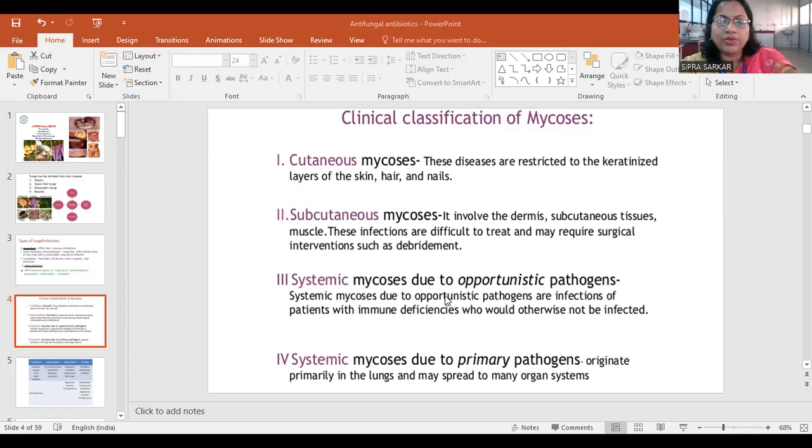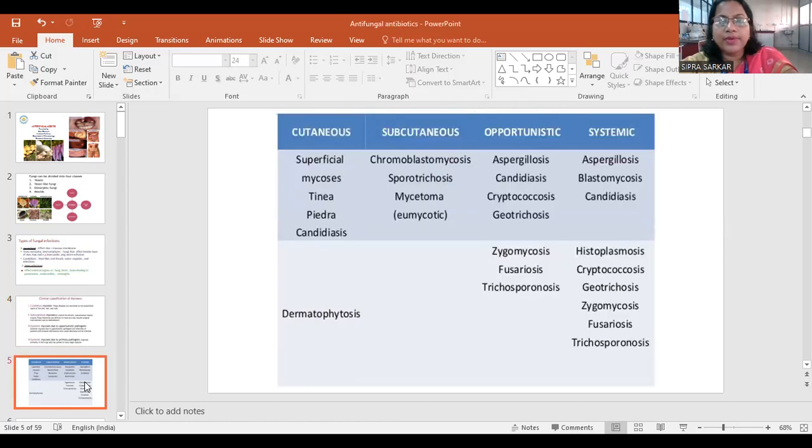Next, systemic mycosis due to opportunistic pathogens are infections of patients with immunodeficiencies who would otherwise not be infected. Now, systemic mycosis due to primary pathogens originates primarily from the lungs or may spread to many organ systems. This type of infection can be spread through different types of pathogens or fungus.